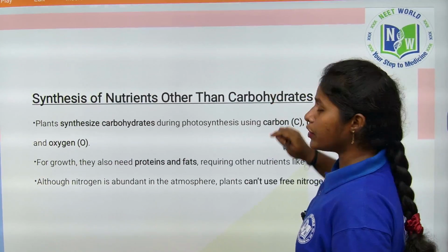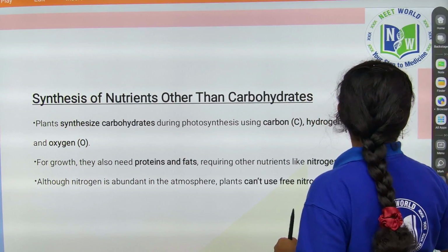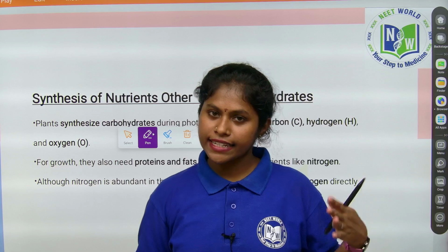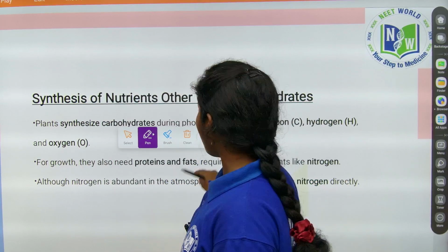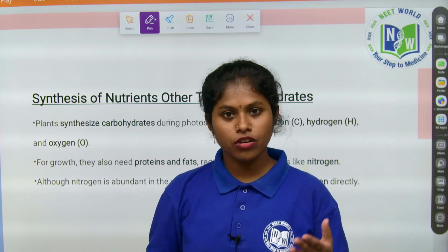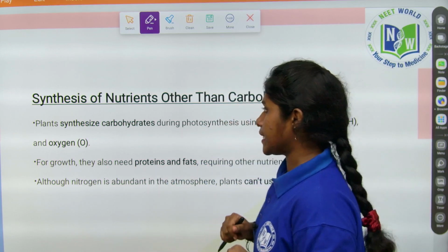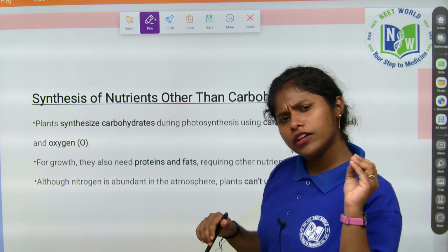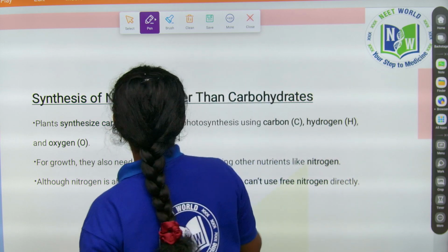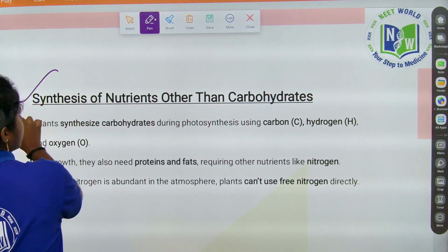So, synthesis of nutrients. We know that photosynthesis requires raw materials like water, carbon dioxide and light, right? So how the plants prepare food, we discuss now. Let's see. Do the plants need nutrients? Of course they need nutrients. See, synthesis of nutrients.